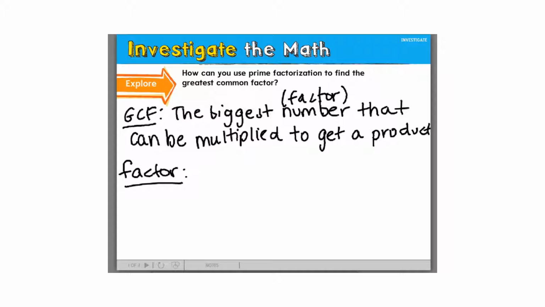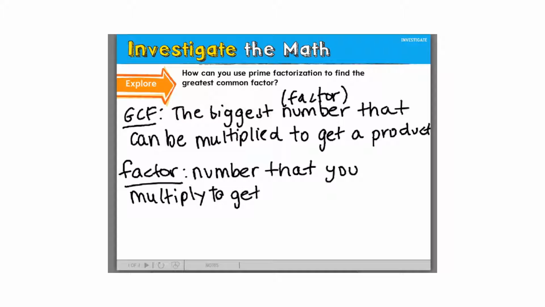And a factor is a number that you multiply to get a product. Then I'm going to let you copy that down because I know that's a lot of writing.